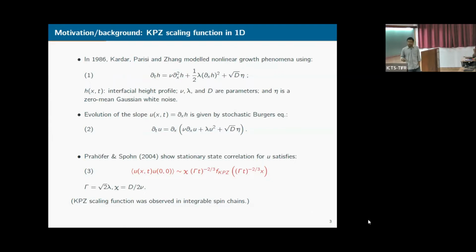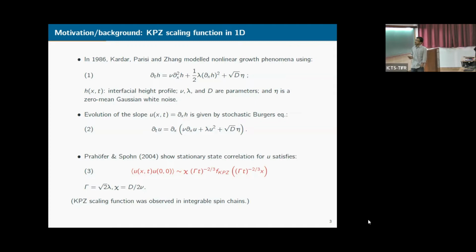So before I go on, let me tell something about the KPZ scaling function in 1D. In 1986, Kardar, Parisi and Zhang studied this stochastic partial differential equation to model nonlinear growth phenomena. Here, h is the interfacial height profile, nu, lambda, D are parameters, and eta is a zero mean Gaussian white noise. If we consider the slope, which is the derivative of this height profile, we can find an evolution equation for this slope.